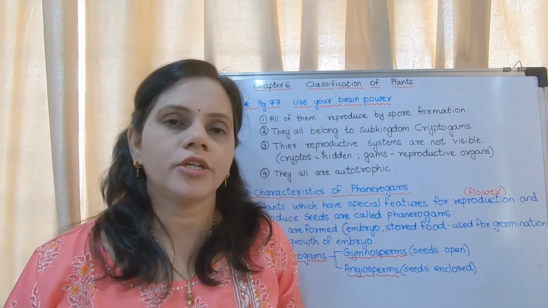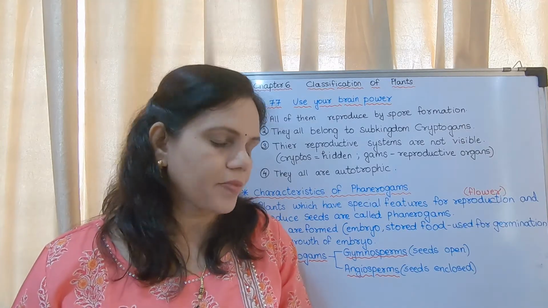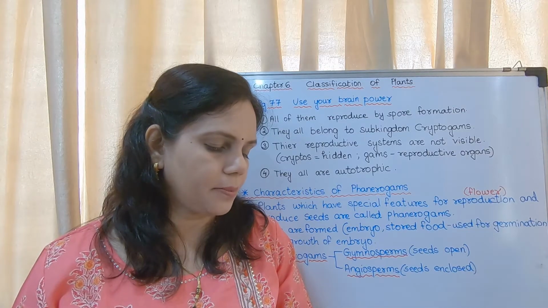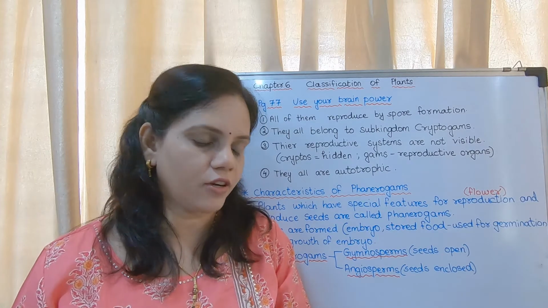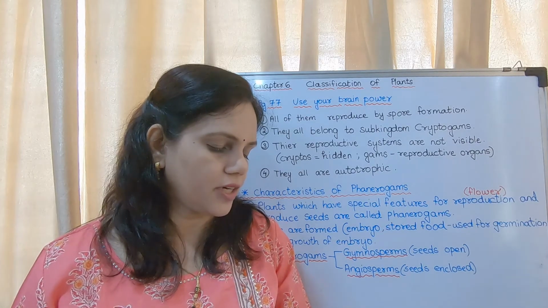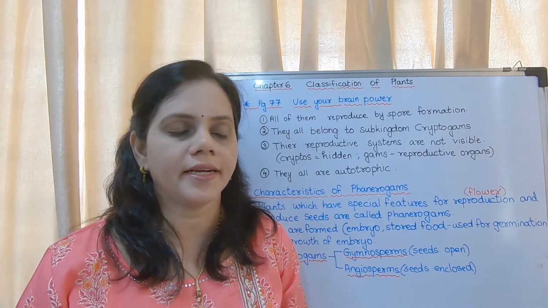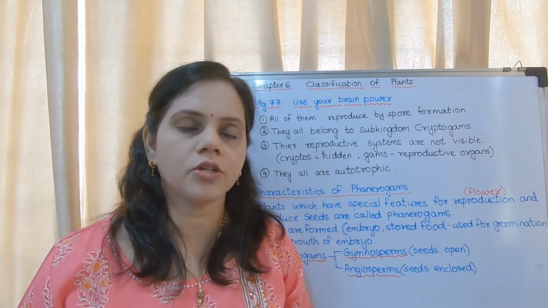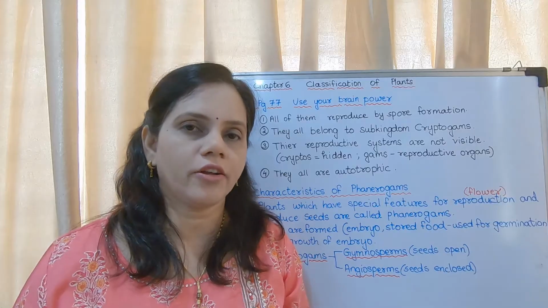Okay, now today we will start with a question on page number 77. Use your brain power question. What is the similarity between plants of the groups Thallophyta, Bryophyta and Pteridophyta, irrespective of the differences in their body structure? So what is the similarity? They all are cryptogams. Okay, they all are cryptogams, and they all are non-flowering.